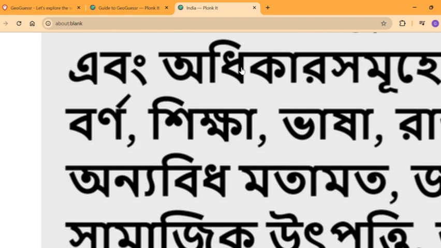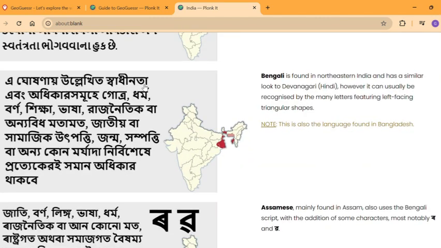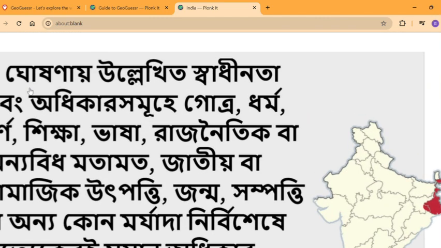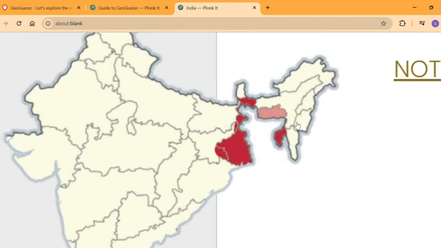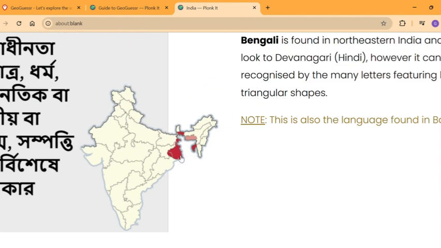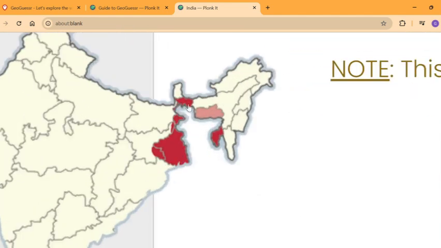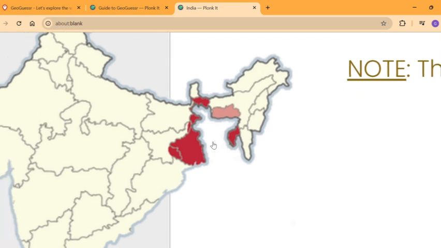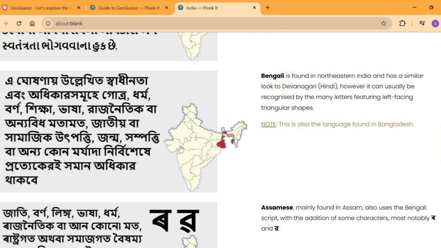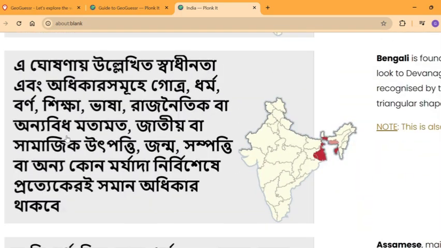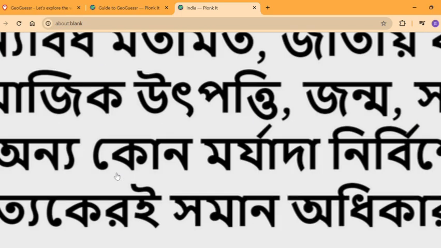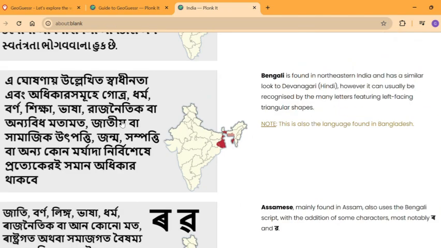You can see a triangle here, and a lot of triangles. So it is also a line language, basically having a line on the top. It's also the national language of Bangladesh, as the region that speaks Bengali borders Bangladesh, but also in the states of West Bengal and Tripura, as well as sometimes in Jharkhand. So these areas especially have Bengali. You could memorize it with these triangles.